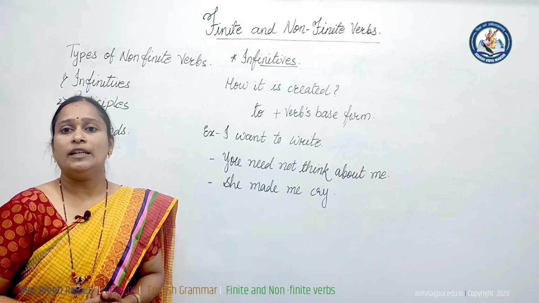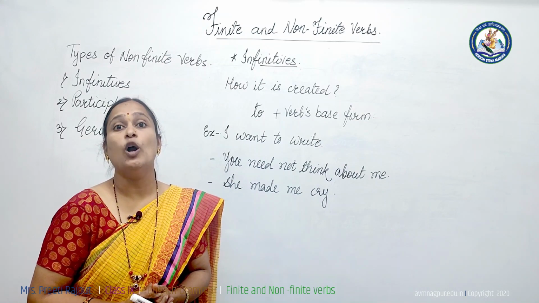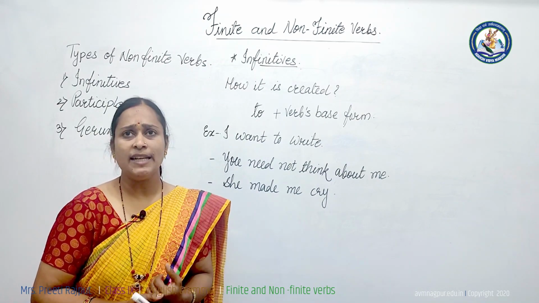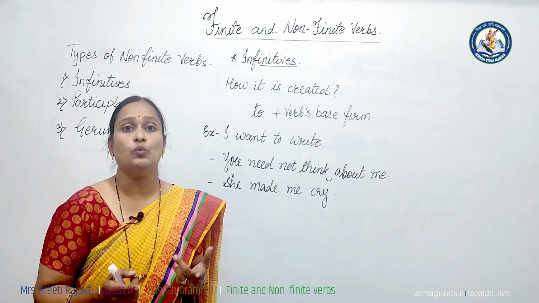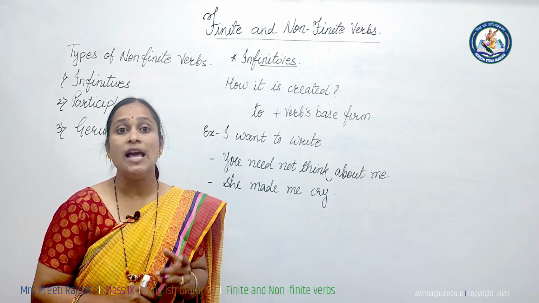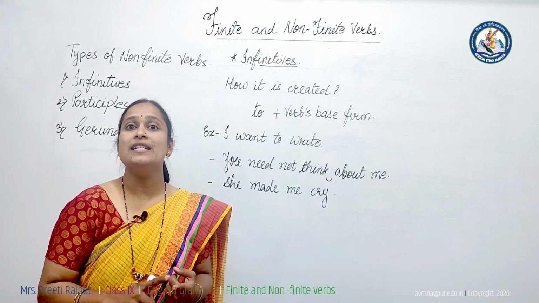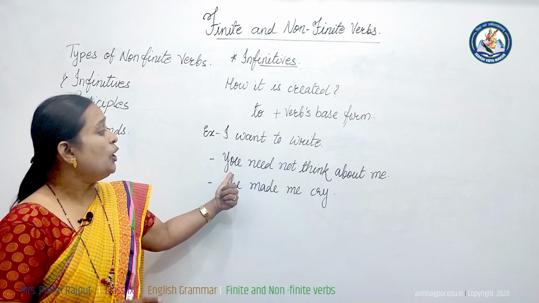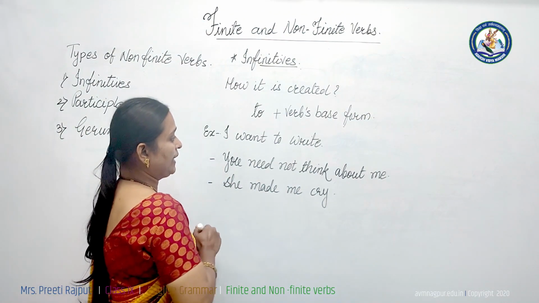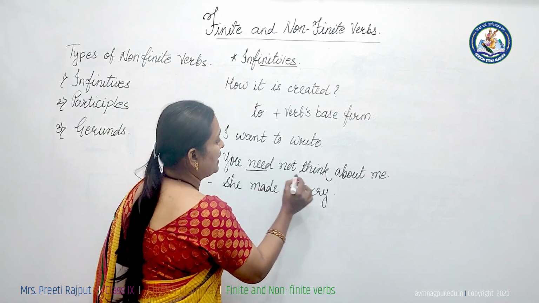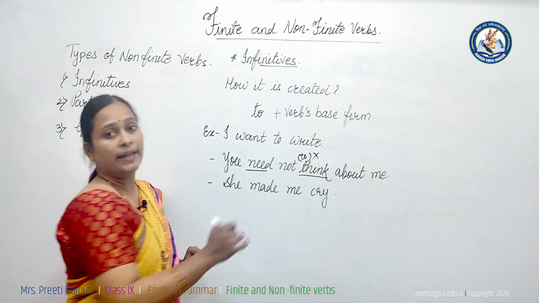Some infinitives are getting "to", but there are some exceptional cases in infinitives. They are called bare infinitives. Exceptional cases means some infinitives we are writing without "to". They are bare infinitives. It means infinitives without "to" are known as bare infinitives. For example, you need not think about me. Here "need" is the main verb and "think" is the infinitive without "to". This is called bare infinitive.